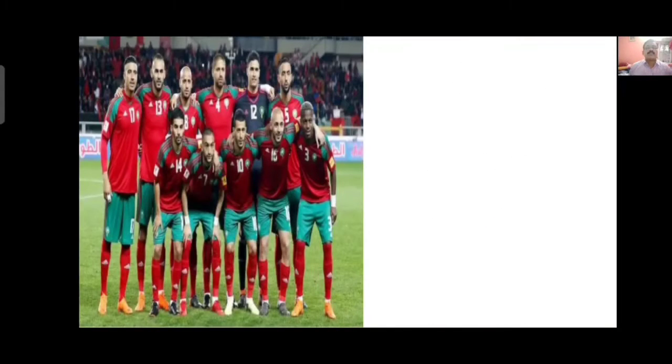Next one. Here you can see some players are standing in the field group-wise. It is called team of players. So when many players, especially more than 2 players, are standing in a particular place, it is said to be team of players.